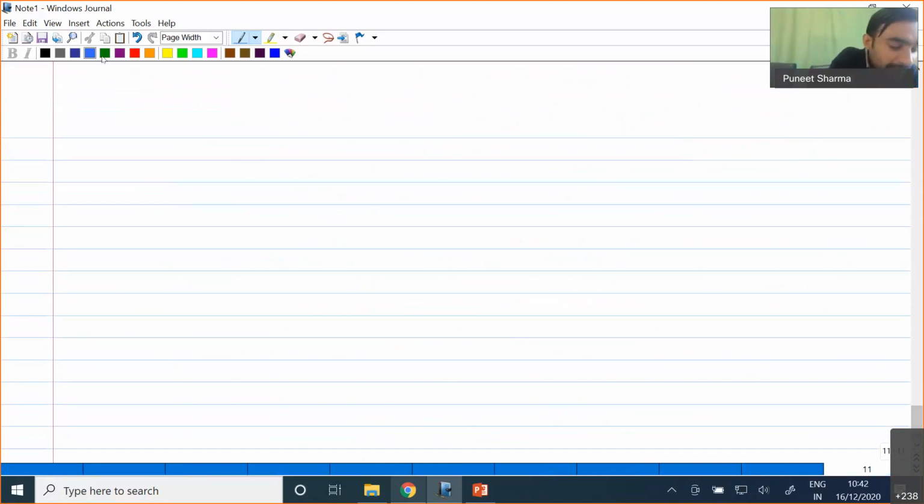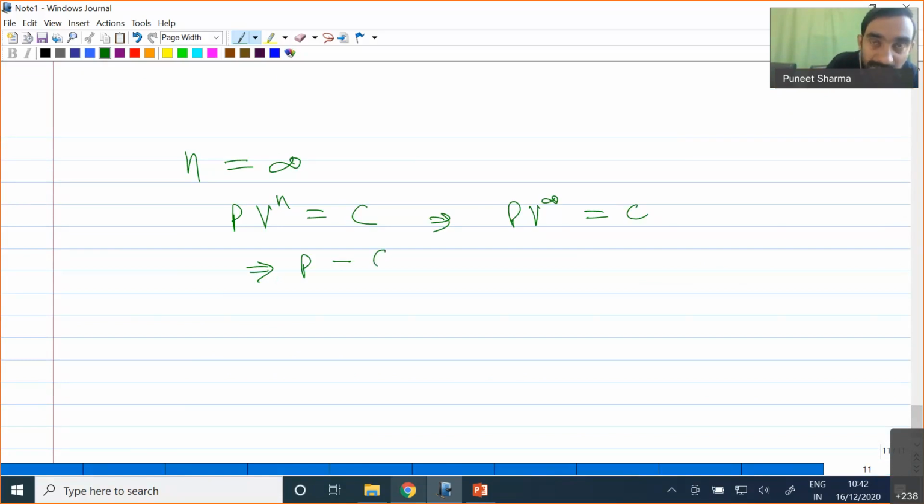So if I now take n equal to infinity, in that case what will be happening? P into V power n equal to constant. So we will have P into V power infinity equal to constant, and finally we will find that pressure is equal to C divided by V power infinity.